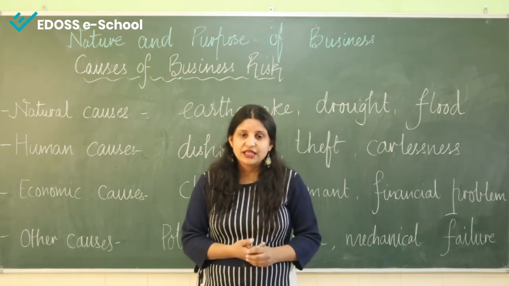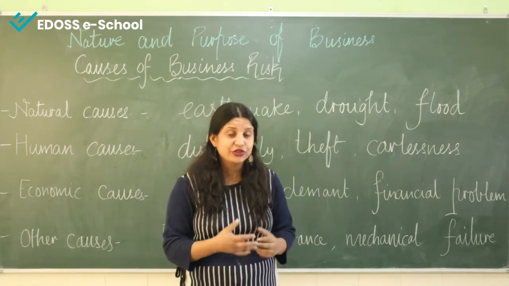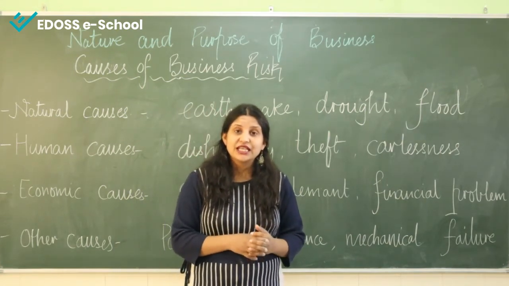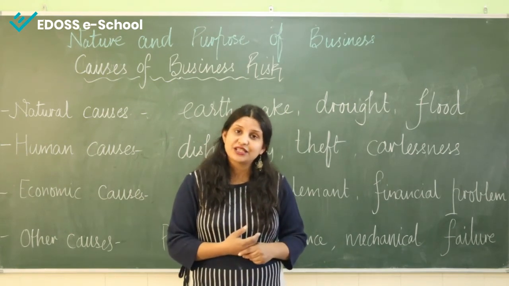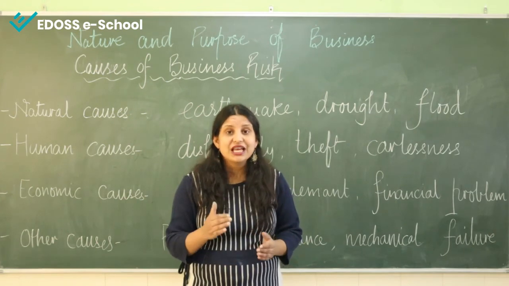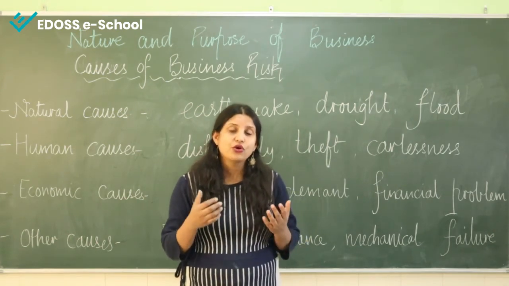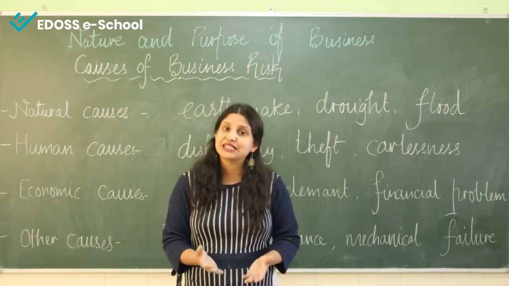It's a loss. Then mechanical failure, machines are not working properly or there is a failure of machinery. Then change in exchange rate, this is also a big risk. So these are the different types of reasons, or these are the causes of business risk.